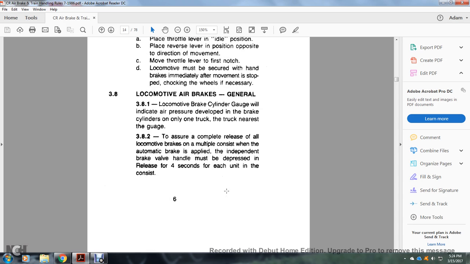3-8, locomotive air brakes general. 3-8-1, the locomotive brake cylinder gauge will indicate the air pressure developed in the brake cylinders only on one truck, the truck nearest to the gauge. To assure the complete release of the locomotive brakes on a multiple unit consist after the automatic brake valve is applied, the independent brake valve handle must be depressed and released for 4 seconds on each unit within the consist.